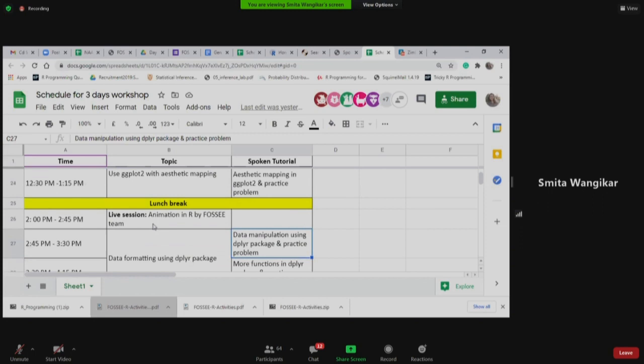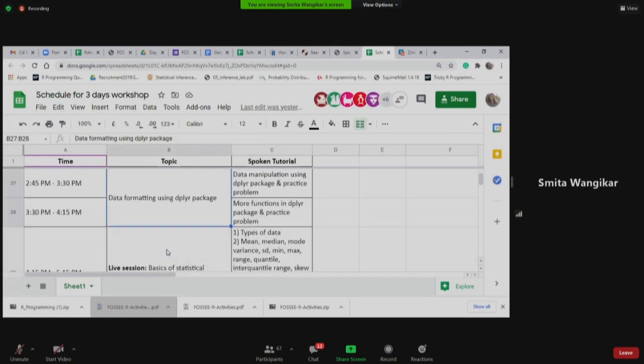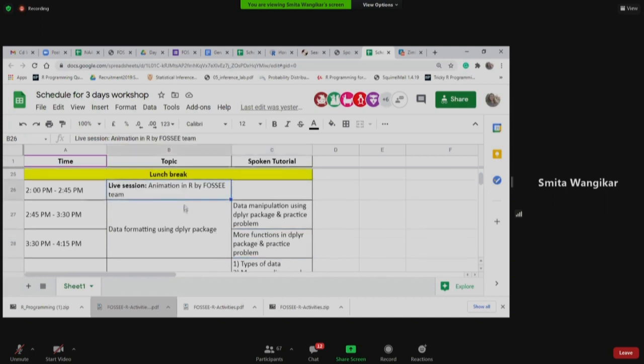Then at 2 o'clock, we have a live session, animation in R. It is in line with the graph. This is 3D animation, and Digvijay is going to show you how to do it in R. Then we'll move on to data formatting, which is also very important. The dplyr package has many functions which can be used for formatting your data. Up to here we have a spoken tutorial, and this will be a live session.